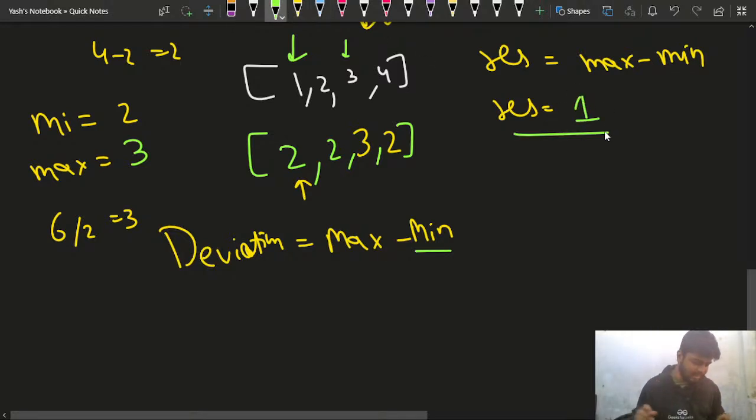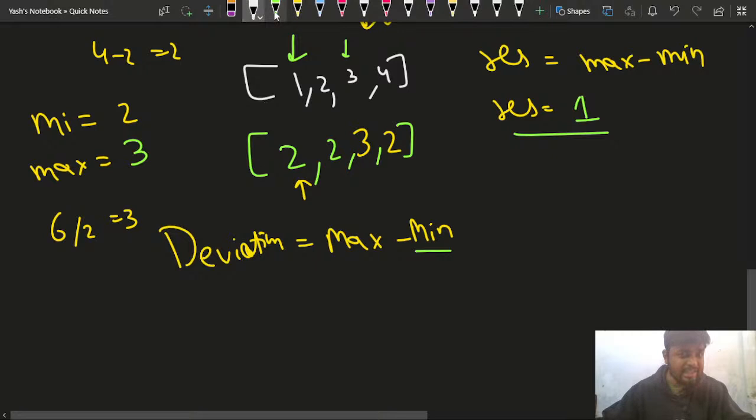Right, is this much part clear to everyone? Please give me a quick +1 in the chat if you have understood this much part of the problem, so that I can move further, right? Hit the like button and give me a quick +1 in the chat if you have understood this much. All of you have understood it, right?